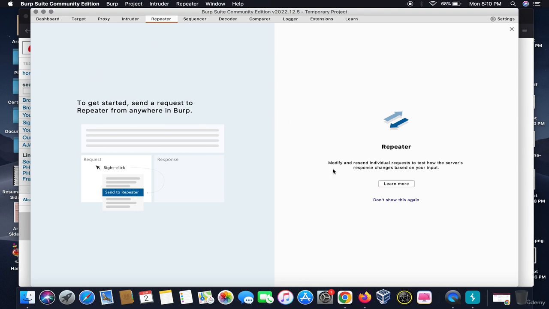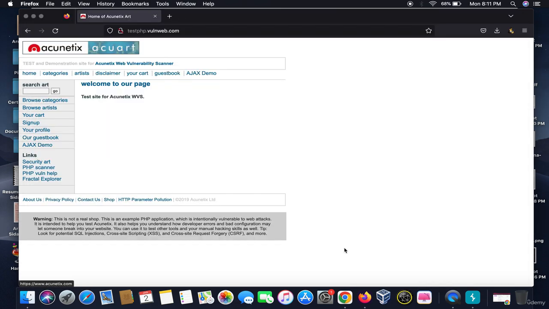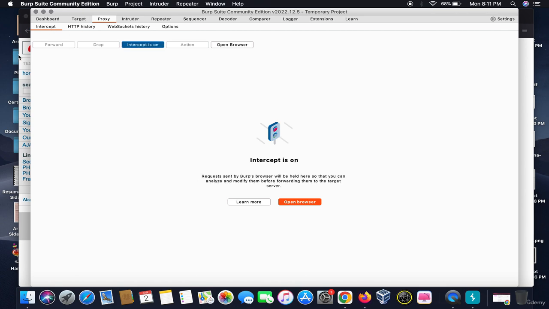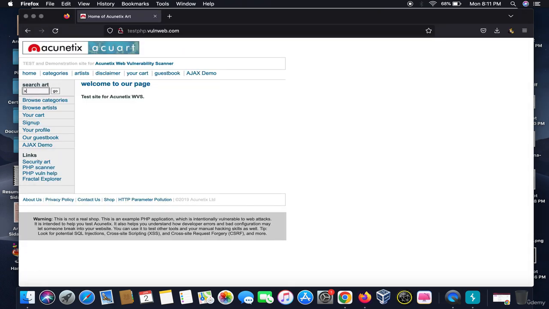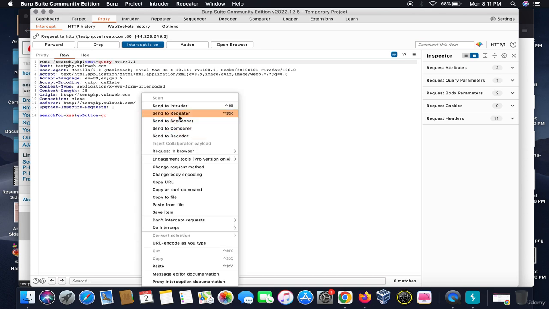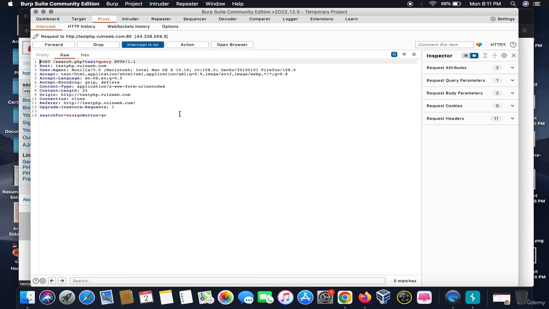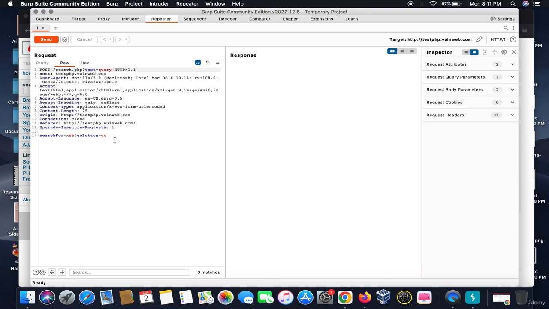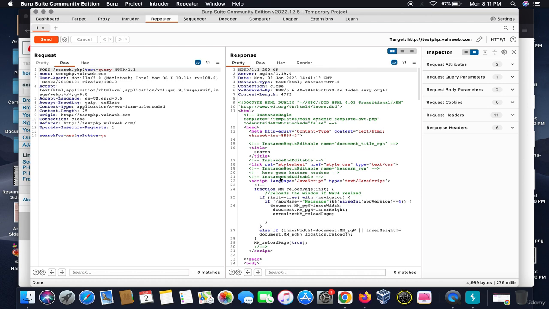Repeater is for studying a particular request. Let me give you an example. Let's say I intercept this request on saying XSS go. See, let's say I want to analyze this request. I would turn intercept off and I would go to repeater. So I want to see how this request basically works.